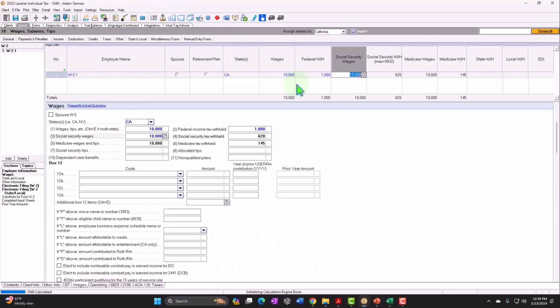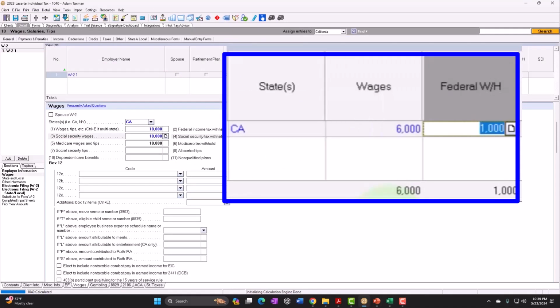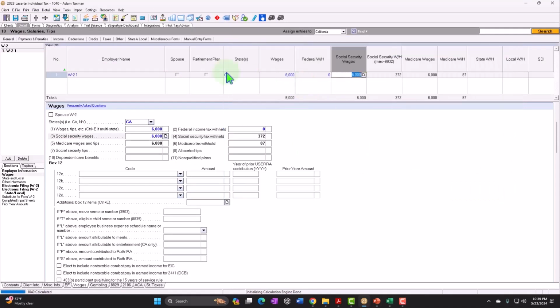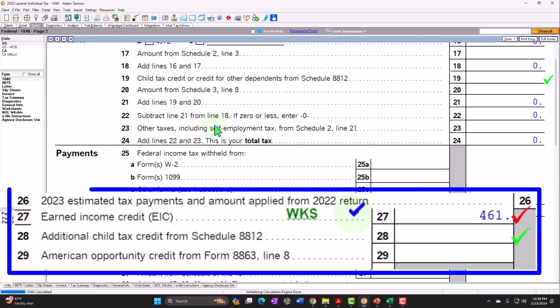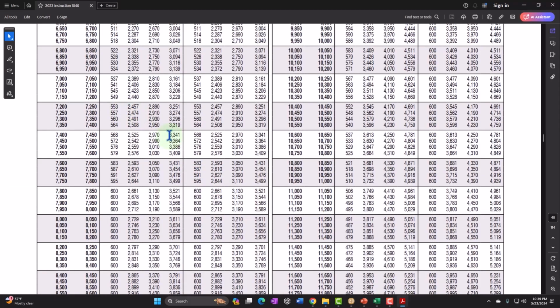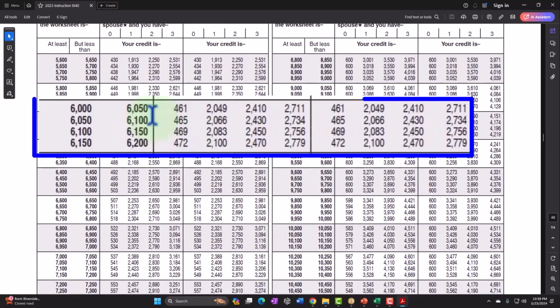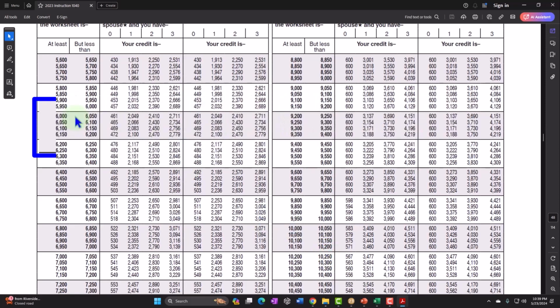So if I go back over and let's say I go below that to like 6,000 of income. With 6,000 income, I'm going to remove the withholding so we can just look at the credit. So now I only have 461, right? And that ties out to this table here where we had 461 because I had 6,000 of income in this column.